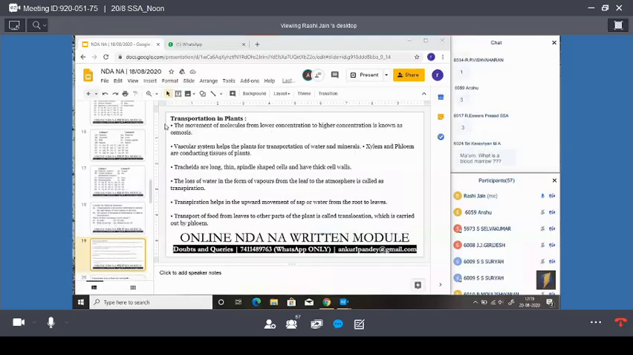Okay. Now the next topic is there. Transportation in plants. Let's see what is transportation in plants. Kaveri, I will clear your doubt afterwards. Okay. Let's start this topic. First, see, transportation in plants. The movement of molecules from lower concentration to high concentration is known as osmosis. Now, what is osmosis? Movement of molecules from lower concentration to high concentration is known as osmosis.